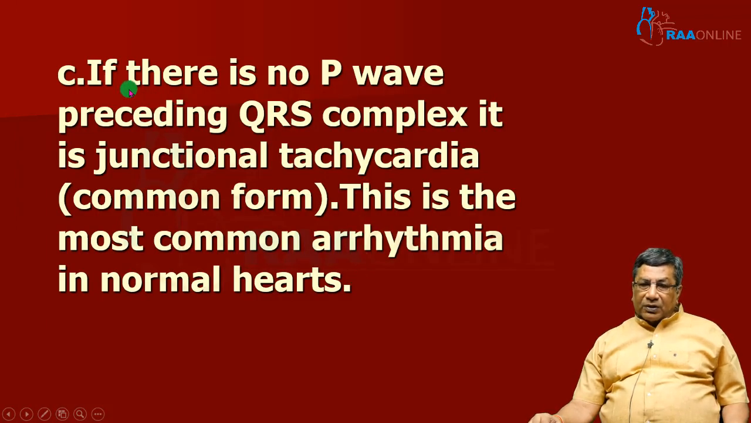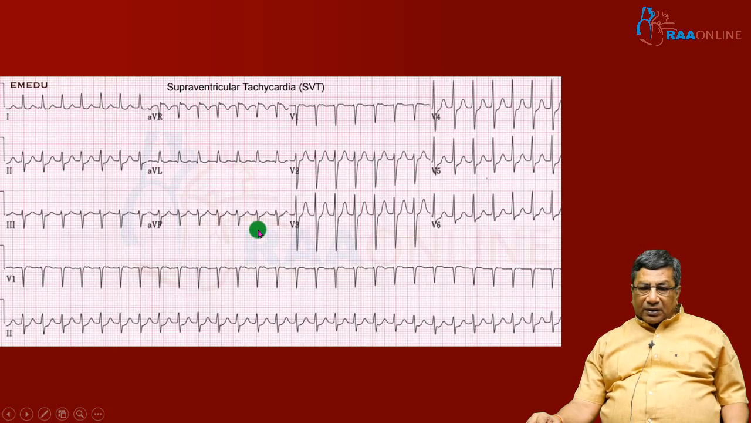So now we come to junctional tachycardia. How are we going to diagnose it? When there is no P wave preceding the QRS complex, and this is the most common arrhythmia in normal hearts. So we go through the steps. First we identify the tachycardia: heart rate is more than 100. Then we look at the QRS duration: it is narrow. Then we look at the constancy of the RR interval: it is constant. So this is a narrow QRS regular tachycardia.